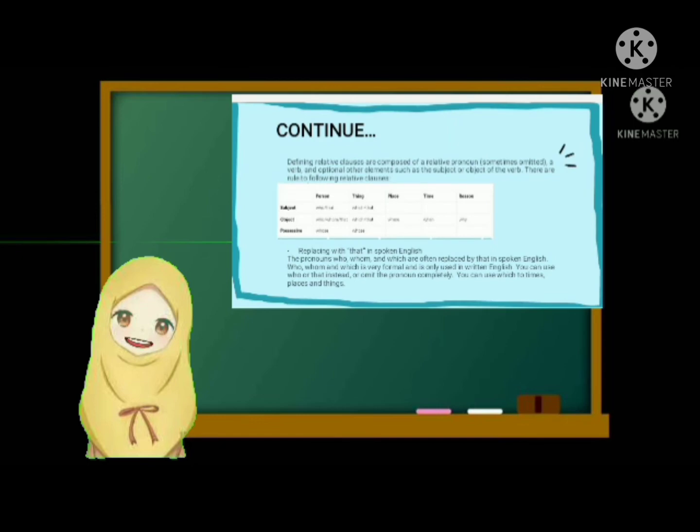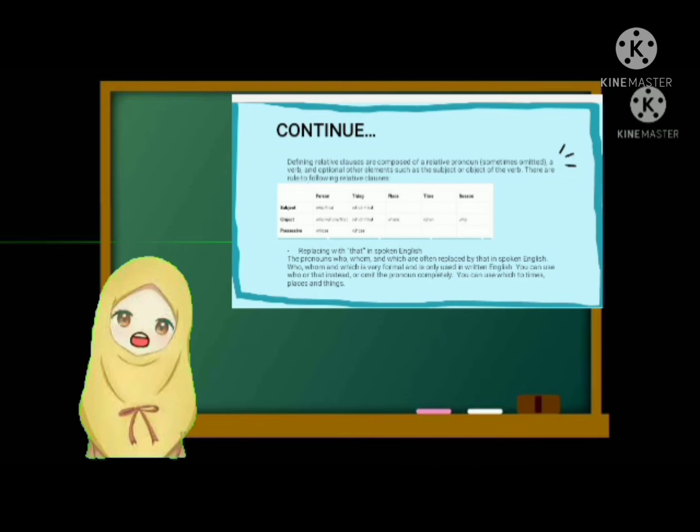So, I will continue the materials. Defining relative clauses are composed of a relative pronoun, sometimes omitting a verb, and optional other elements such as the subject or object of the verb. There are rules to follow for relative clauses. Point 1, relative pronouns. There are three you must watch carefully: subject, object, and possessive.